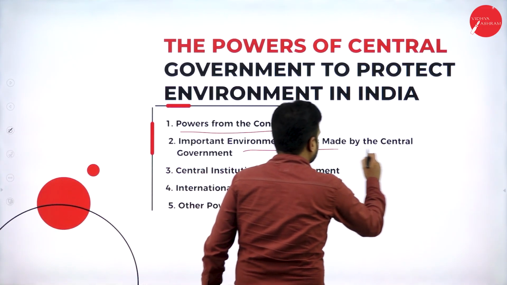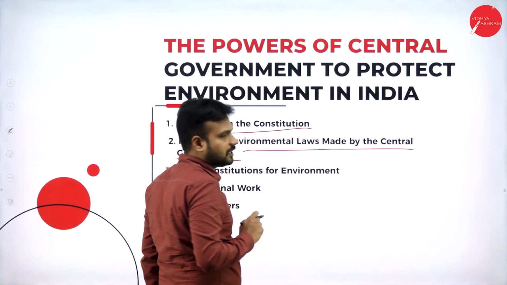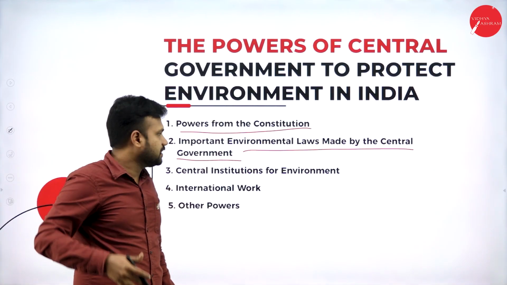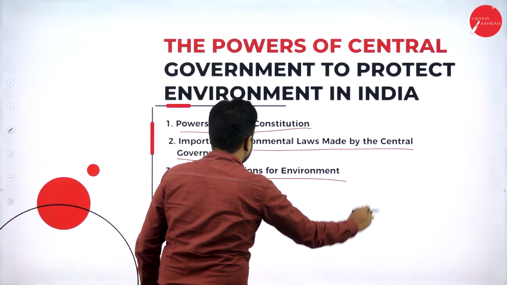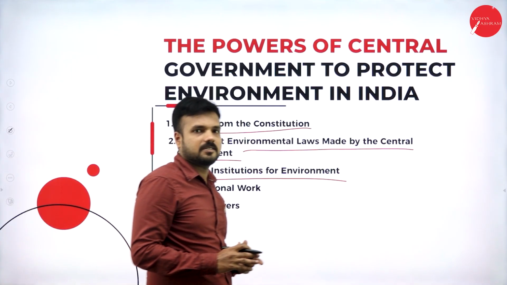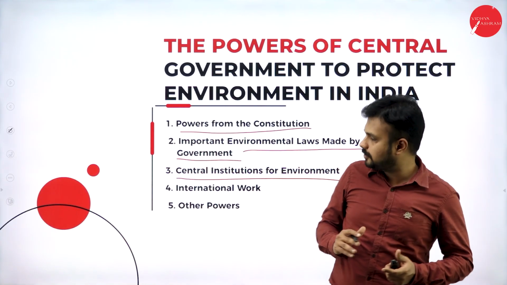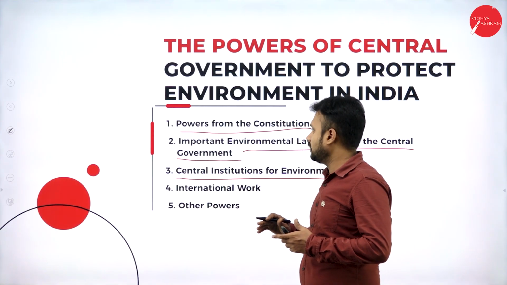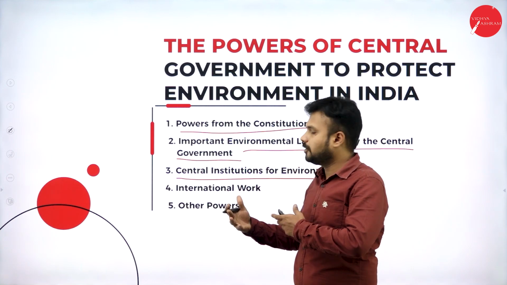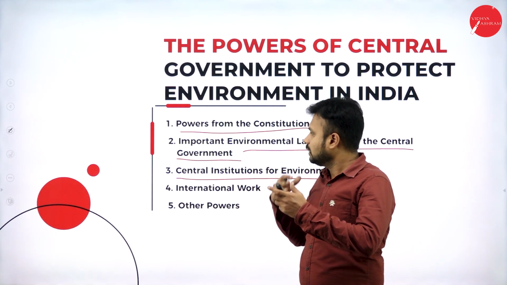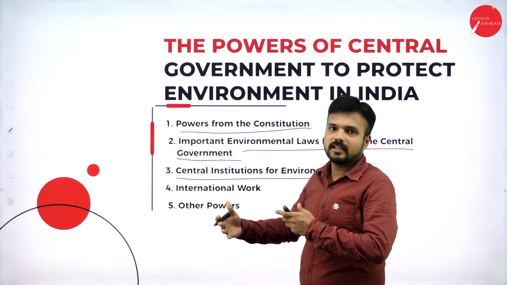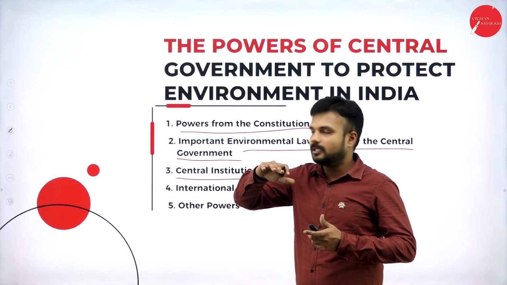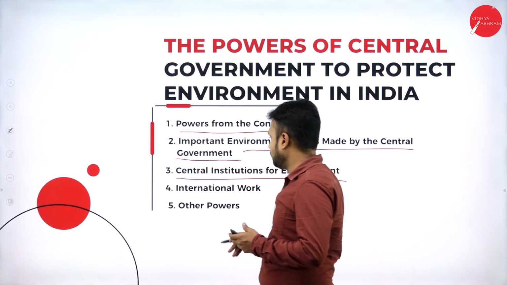Improvement, environmental laws made by the central government. There are certain environmental laws made by the central government which must be strictly followed by the citizens or the inhabitants. Central institutions for the environment. If there is any problem which is going to happen for the environment, who is responsible for that? The central institution of the environment. If anybody illegally causes pollution to the environment, or does unfair activities which are against the law, this is the party or association which is going to take care of those people, meaning avoid those kinds of illegal activities.